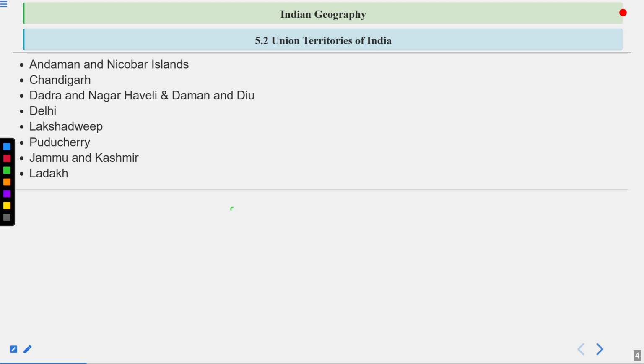Now, what is the difference between the state and the Union Territory? So remember, the states are the part of the Union and its territories, as defined by Article 1 of Part 1 of the Indian Constitution. So Union and its territory means